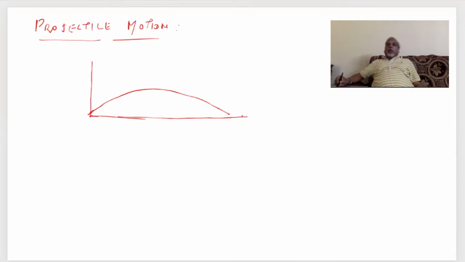This ground can be taken as x-axis and this can be taken as y-axis.